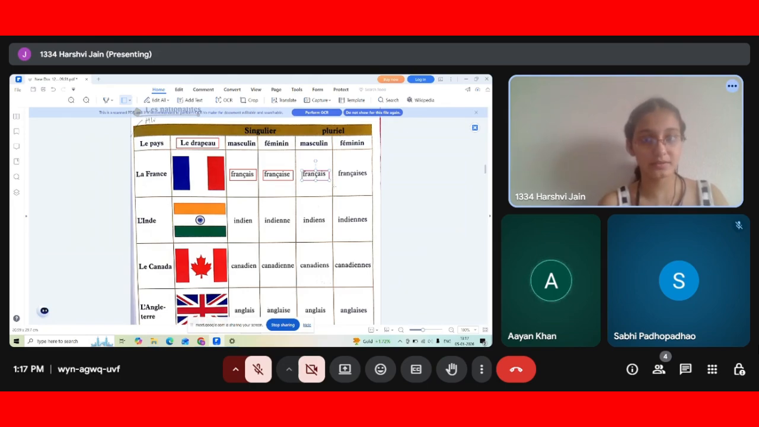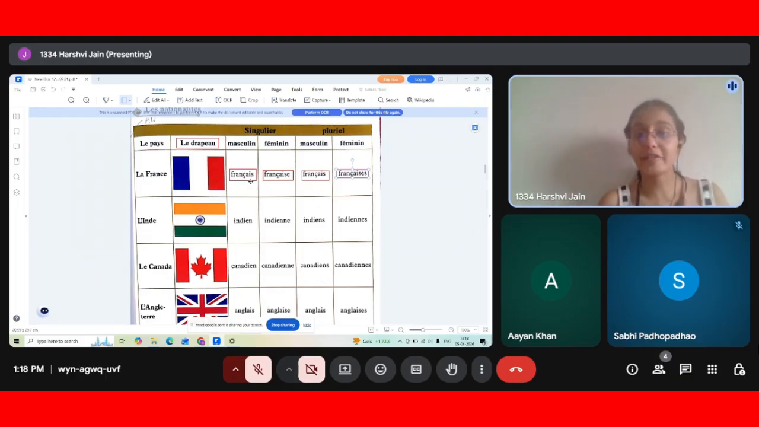And if there are two girls and I want to say they are French, then I'll say elles sont françaises. So now I will add es, because they are girls and there are two girls, so it's plural. That's why I add es.